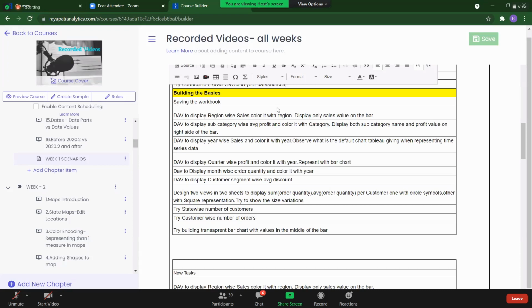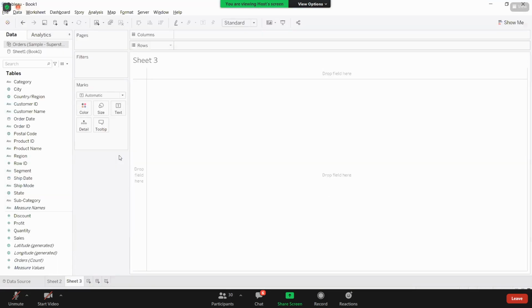Here, our requirement has come. What is the requirement? Under dimensions, you are having your region here. One more thing, guys. Whenever you are connected to your data, based on the data type, Tableau has segregated this in the form of blue fields. When you are hovering on this, you get blue color, and on this you get green color. So it is divided into dimensions and measures.